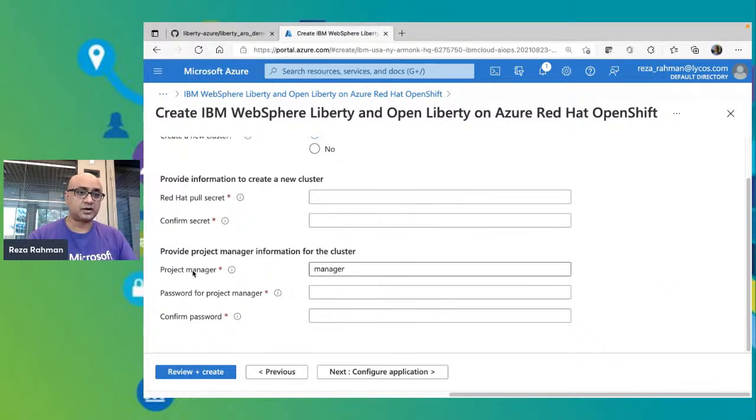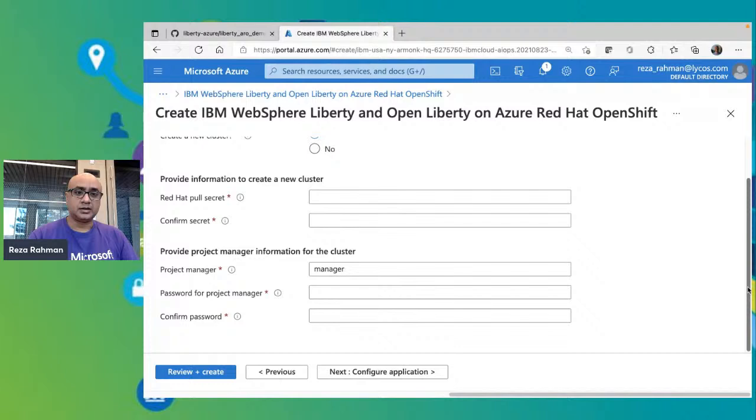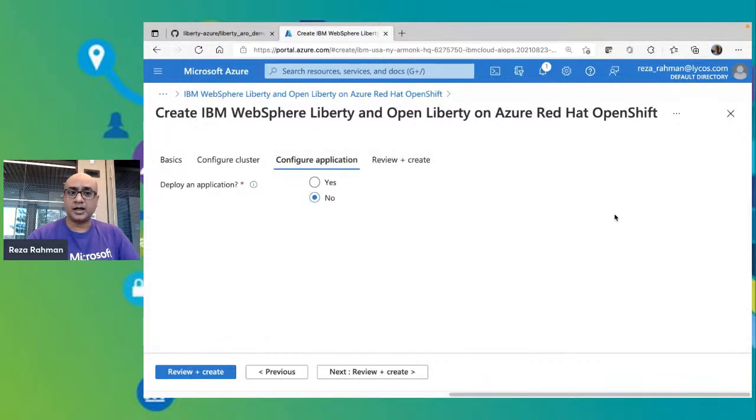So you do need to specify a password and name of an administrator. In this case, I've just named it for myself. And then you can specify a password to log on onto your OpenShift cluster. Next, you can configure an application. So you can deploy this without an application. It works perfectly fine. It'll just create an empty project for you.